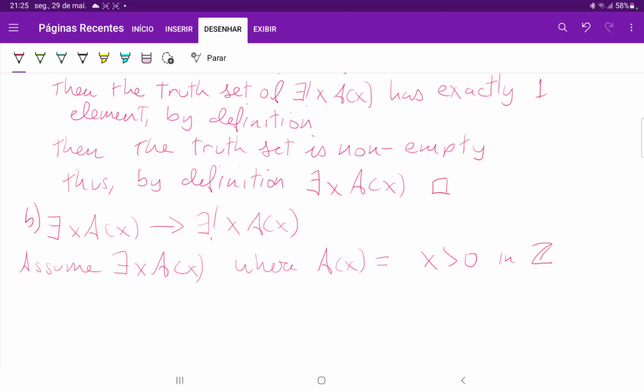So if we're assuming that there exists an X such that A of X is true, then the truth set is, let's see, 1, 2, 3, 4, and so on.